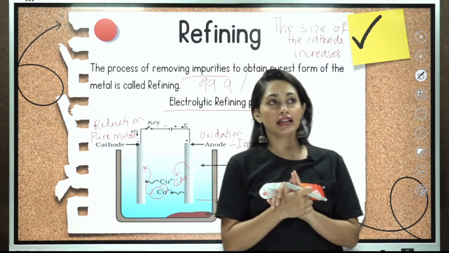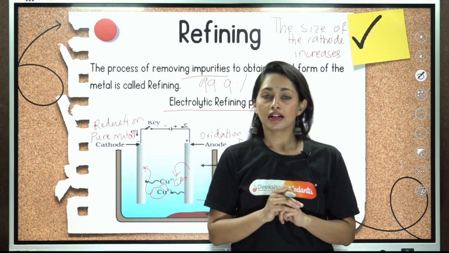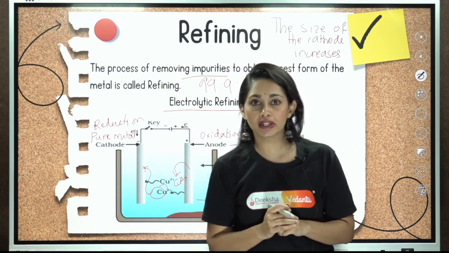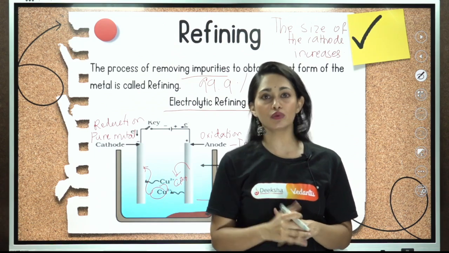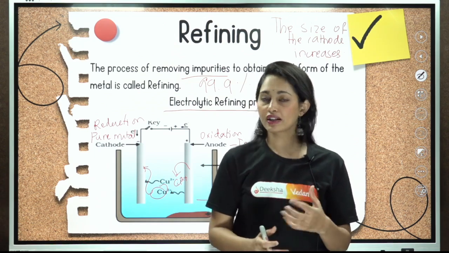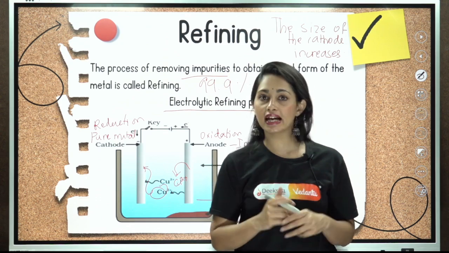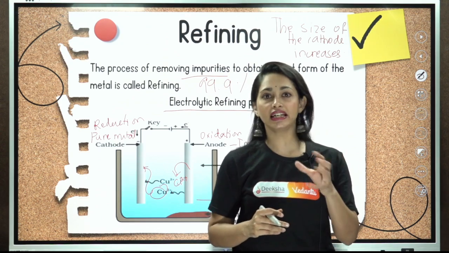And then for moderately reactive metals, heating is not enough, we have to use a reducing agent like coke, hydrogen or carbon monoxide. Then we have less reactive metals like copper and mercury. Heating is enough.